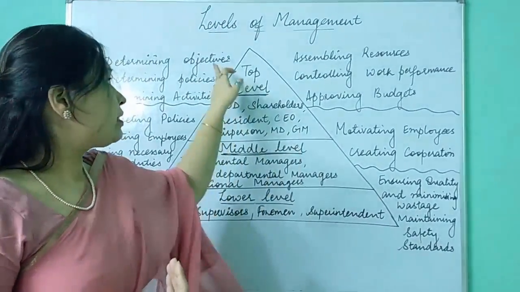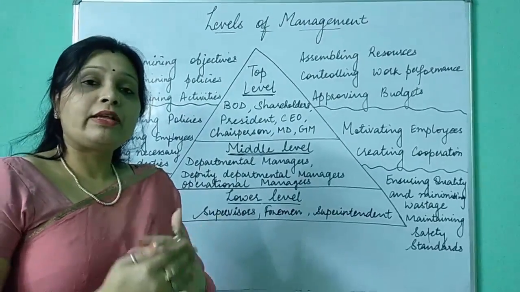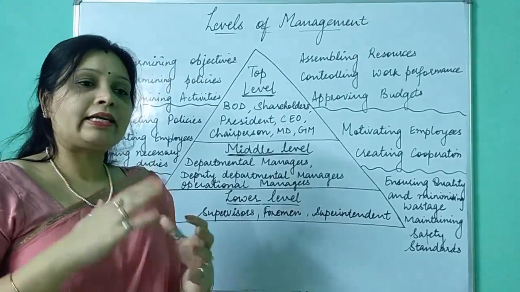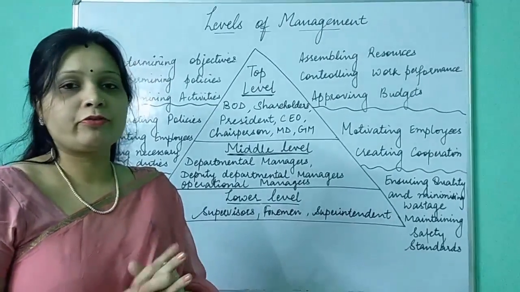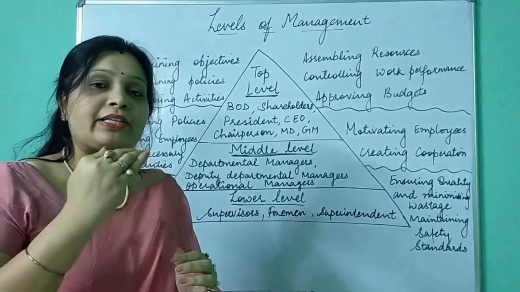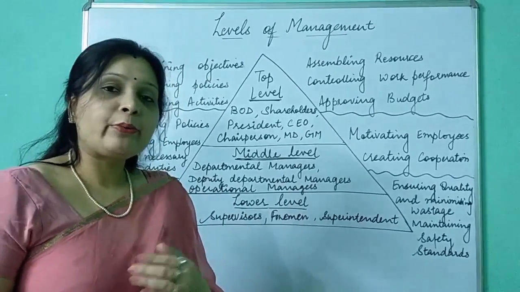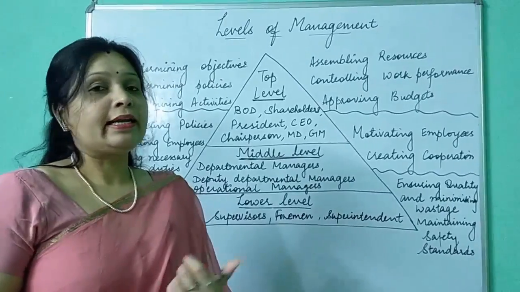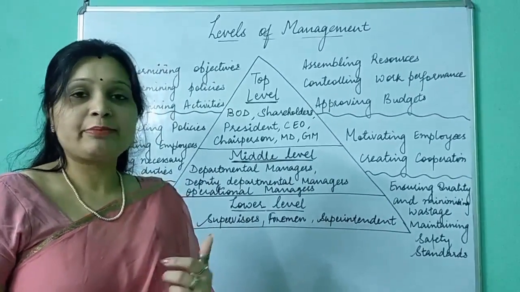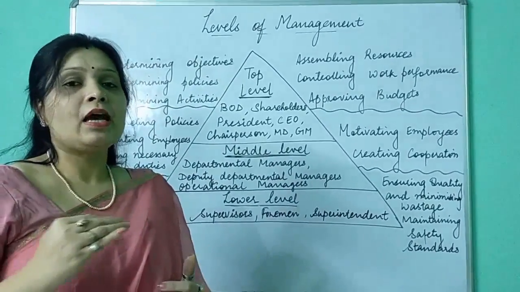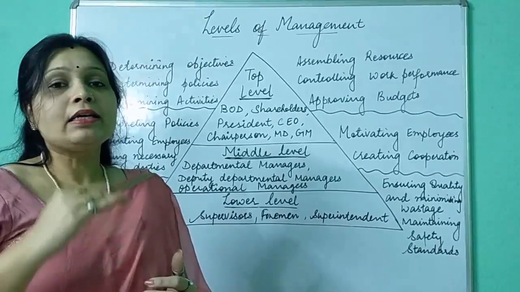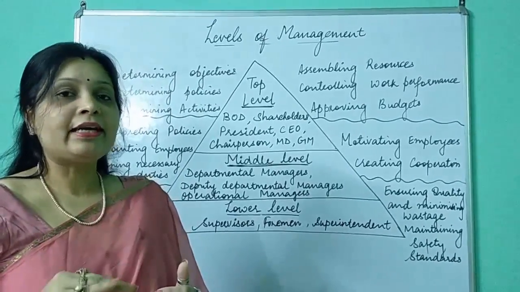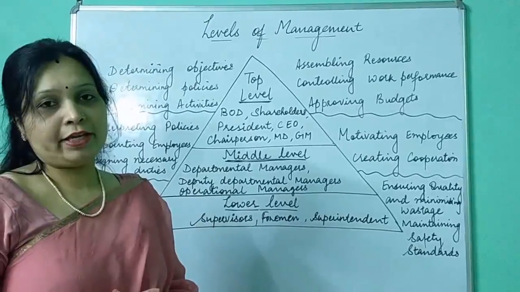Our objective is that this year we will sell at least 10,000 units of whatever product you are making. So to achieve that objective, whatever activities you are going to perform, like sales, production, purchase, all those activities are determined or written down by top level managers.